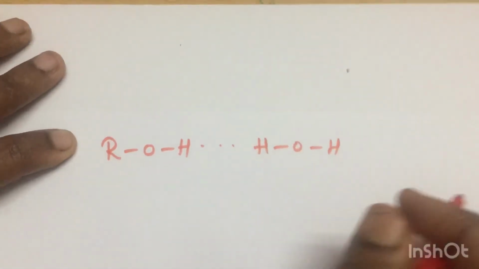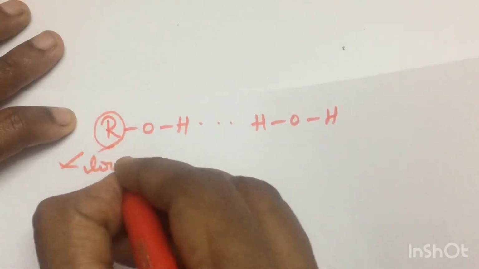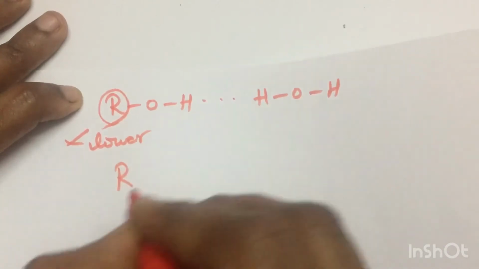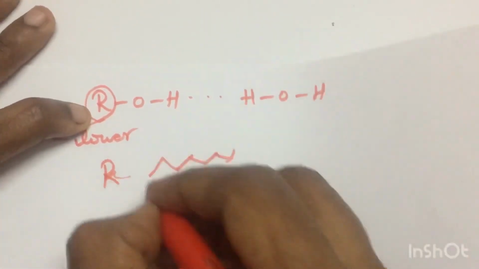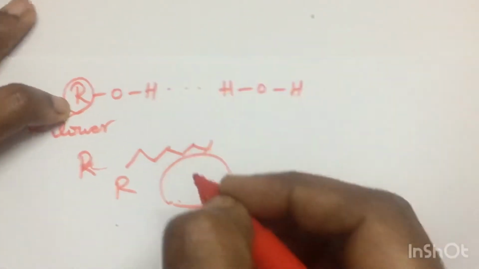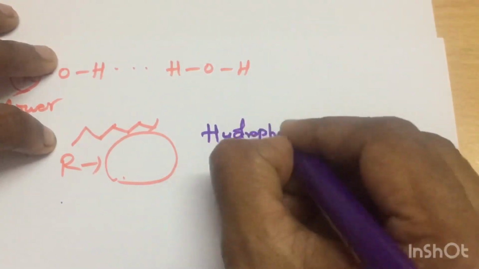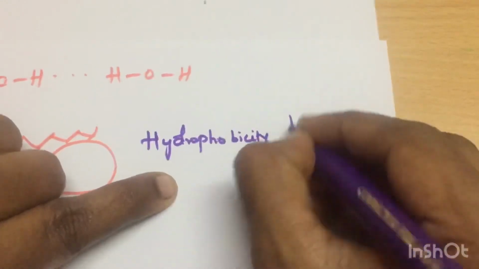But this is applicable for lower alcohols. Lower alcohol means when the alkyl group is very small. But when the chain length increases or the alkyl group becomes very bulky, the hydrophobicity increases. Phobicity means water repellent.